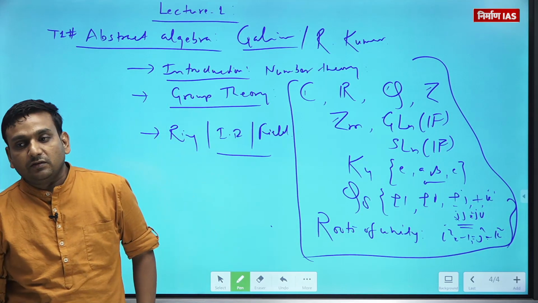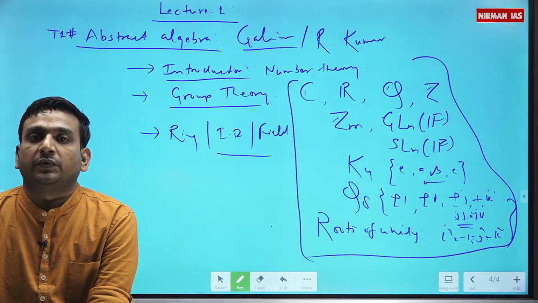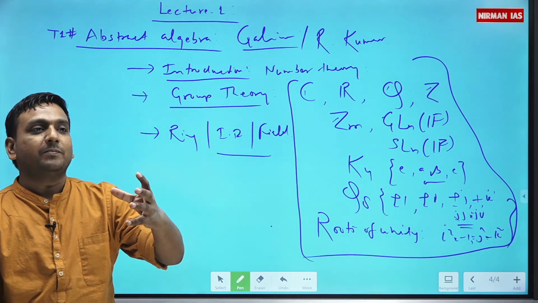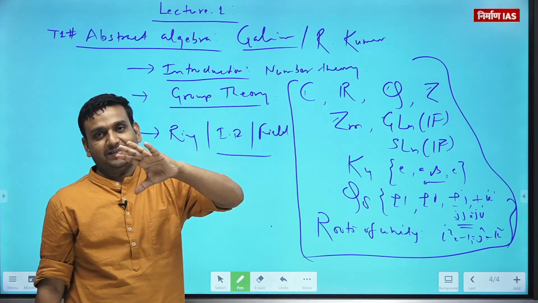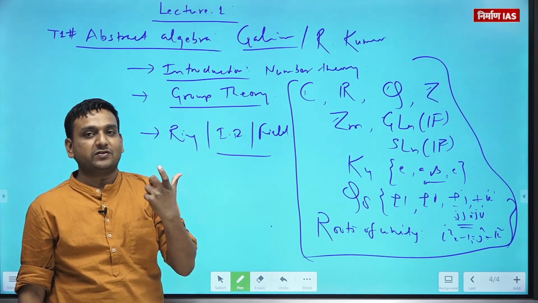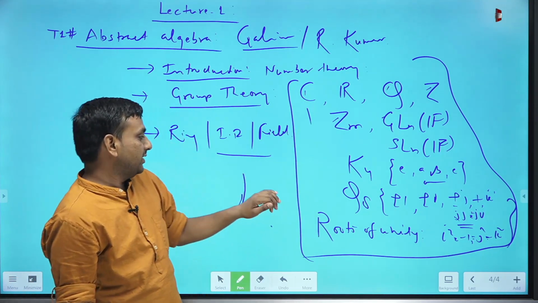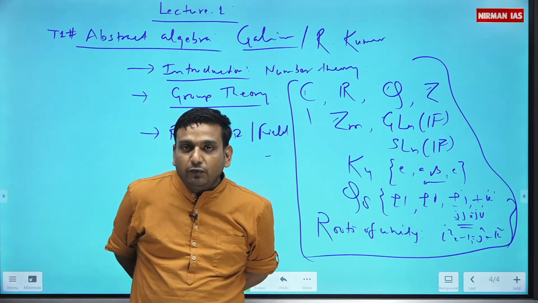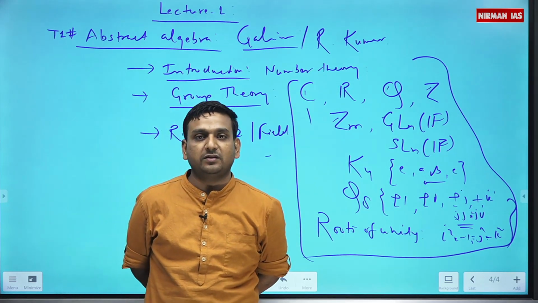So what I told is that there are some standard groups. The whole story will run on and around all such groups. Suppose that you want to study what is inverse. I will take examples of all of these groups. I will show how you can find inverse. If you want to study subgroup, the problem was there in the starting.